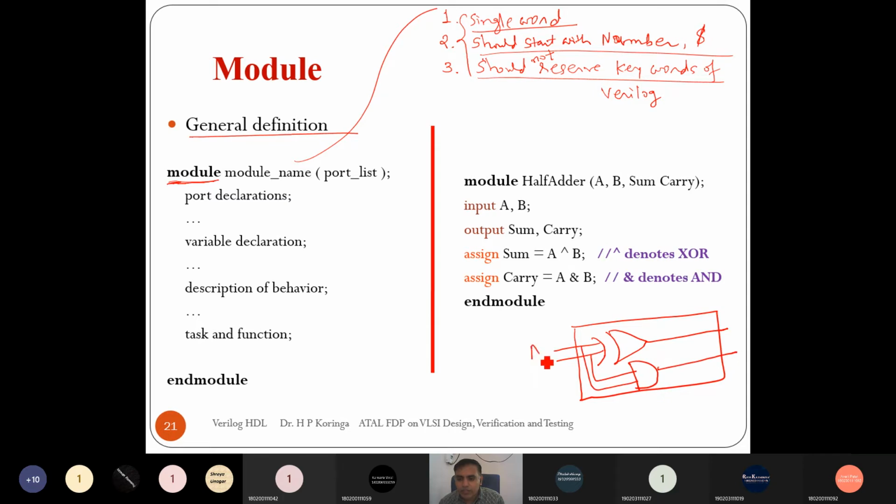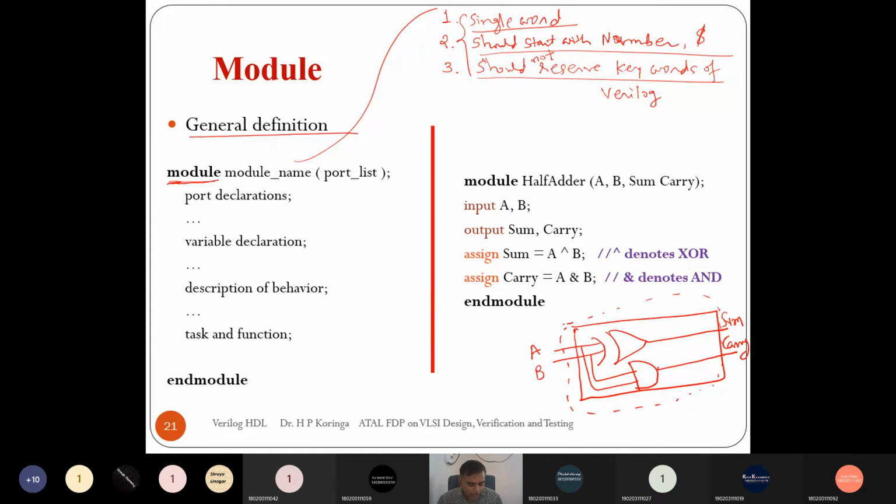So here our inputs are A and B, and the outputs are sum and carry. In the port list we have to specify the signal, port or net which is coming out from this module so that we can connect with the other module.